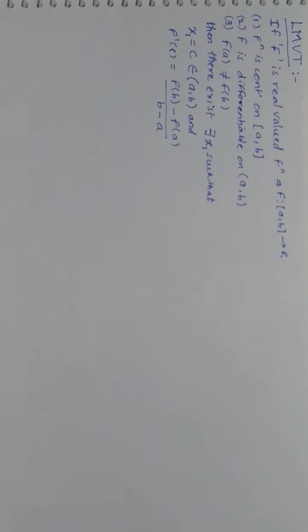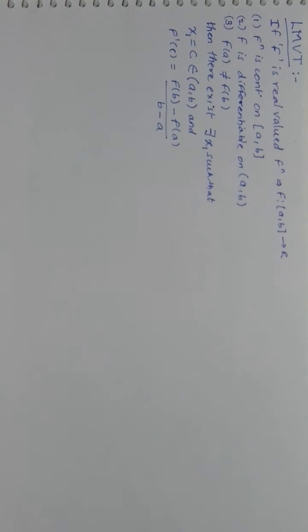The third thing, which I told is not part of the definition, is that I will take care that f of a is not equal to f of b, because if it is equal it will directly turn out to be Rolle's theorem. Then there exists at least one c which belongs to the open interval of a and b, such that f dash c is equal to f of b minus f of a upon b minus a.